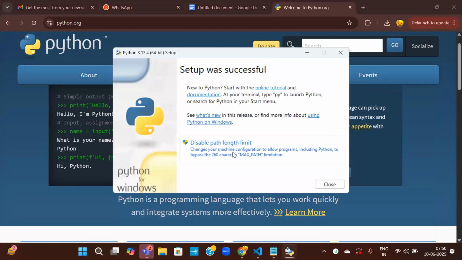For you, there will be a checkbox to add Python to the path. Please enable that. I'll repeat, there will be a checkbox to add Python to path. Please enable that and then install it.